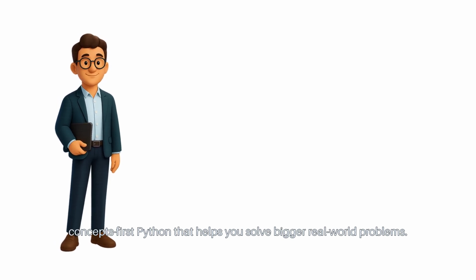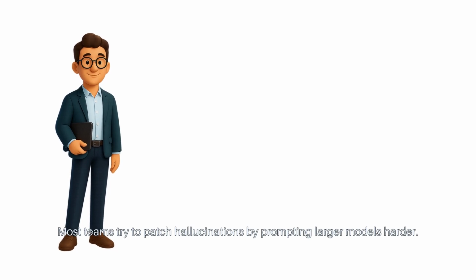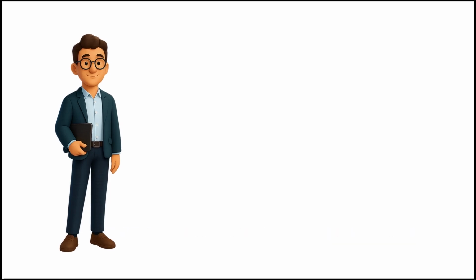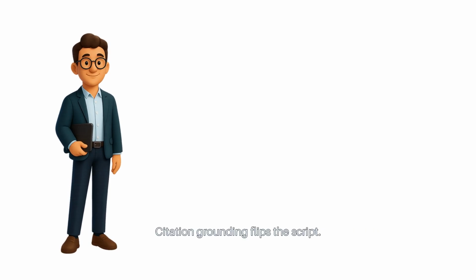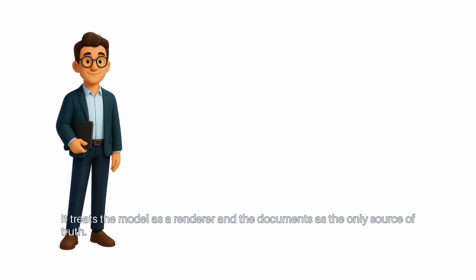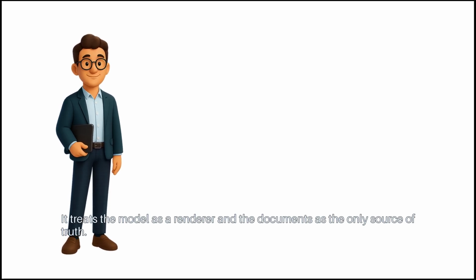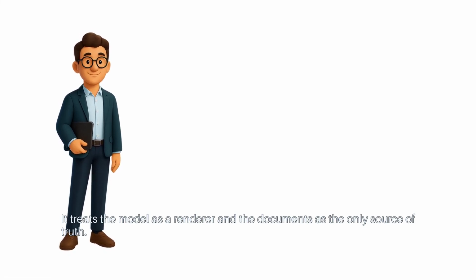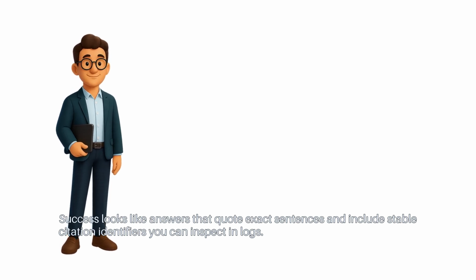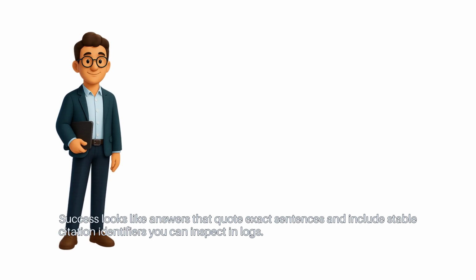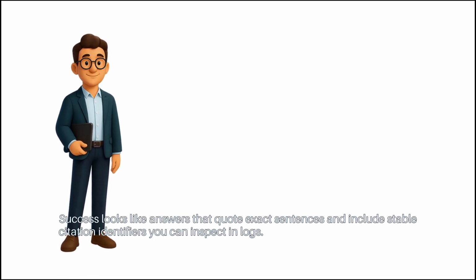Most teams try to patch hallucinations by prompting larger models harder. That helps a little, but it does not give you provable evidence. Citation grounding flips the script. It treats the model as a renderer and the documents as the only source of truth. Success looks like answers that quote exact sentences and include stable citation identifiers you can inspect in logs.